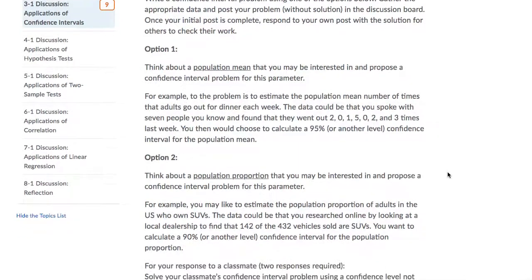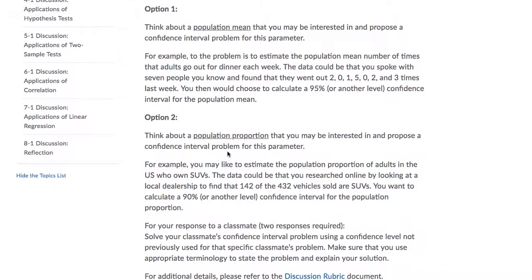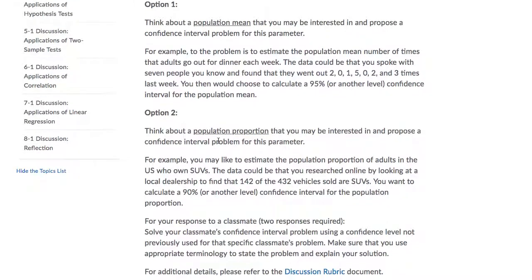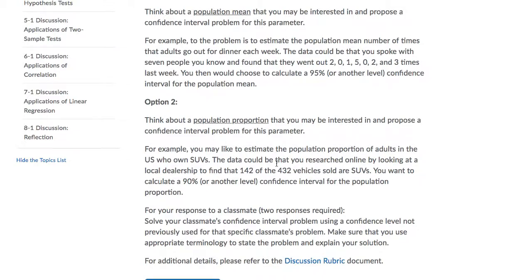So here, this is very similar, but we're thinking about the population proportion instead. So instead of the population mean, the population proportion, and then we're going to have you propose a confidence interval for this parameter and then do the calculations.